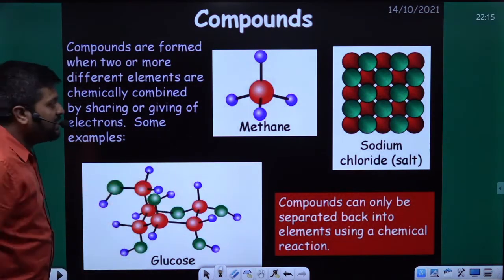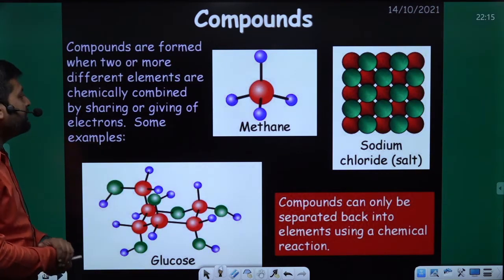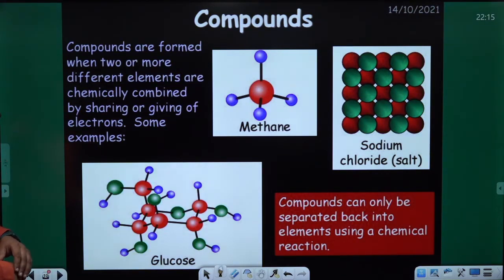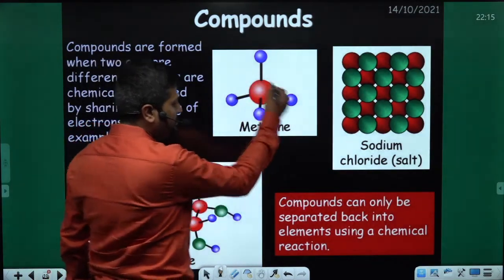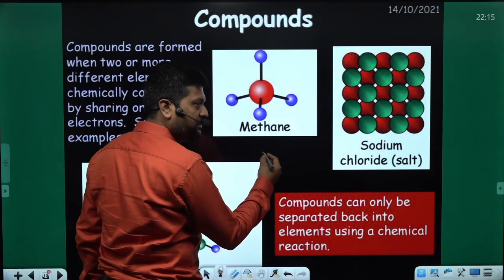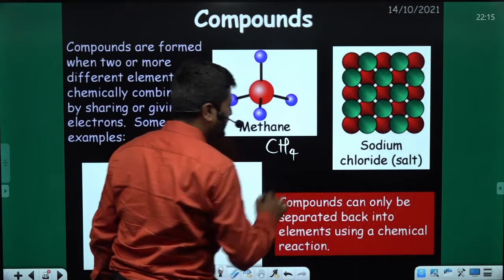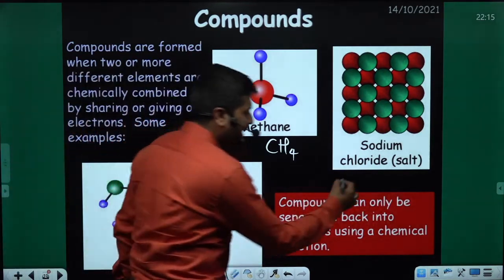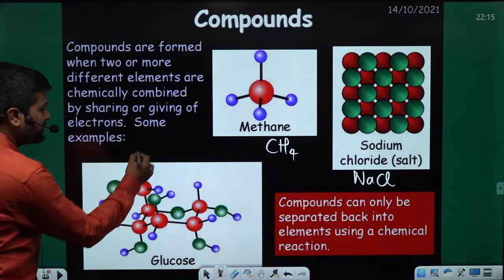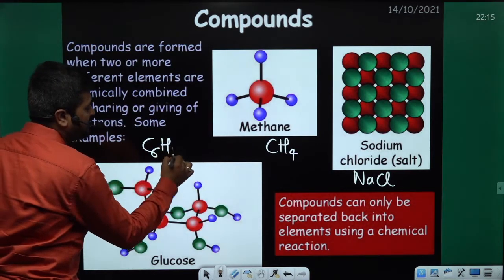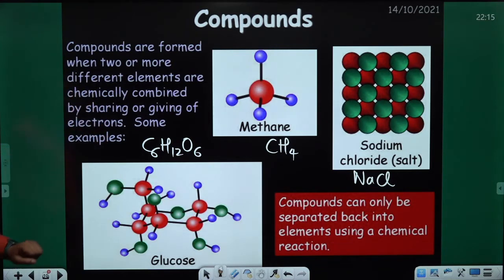Some of the compounds are given here. Compounds are formed when two or more different elements are chemically combined by sharing or giving of electrons. Some examples are methane. Do you know the name of methane? CH4. Very good. Sodium chloride is NaCl. Then glucose is C6H12O6.